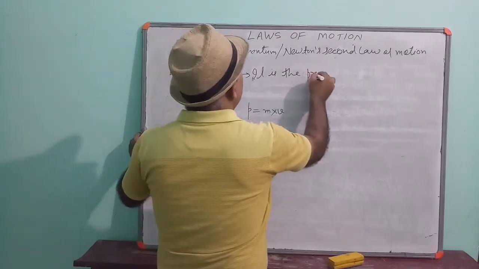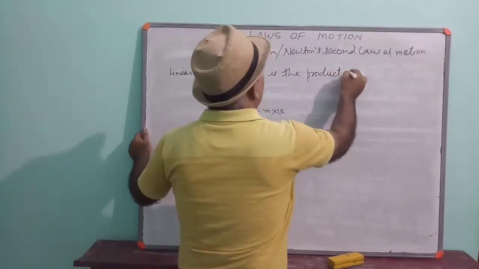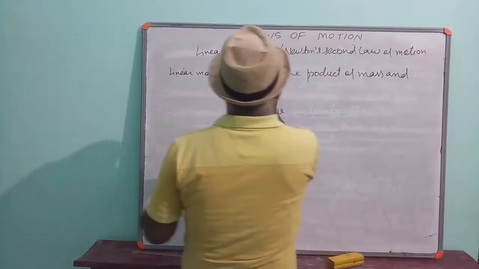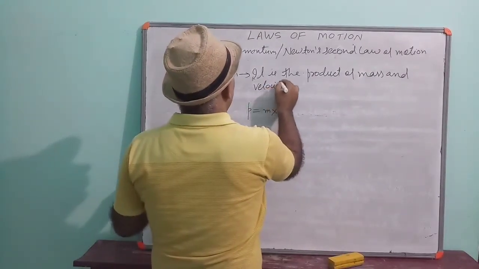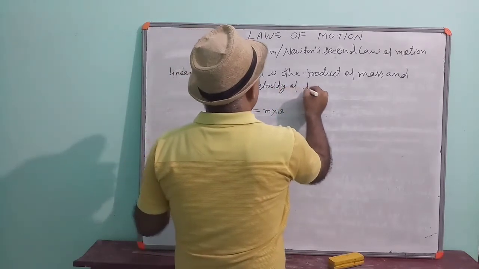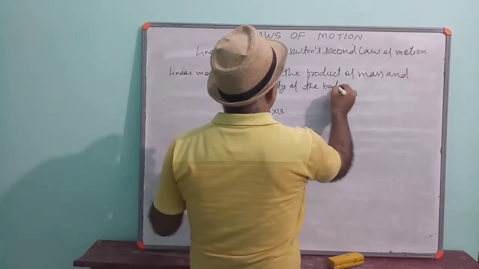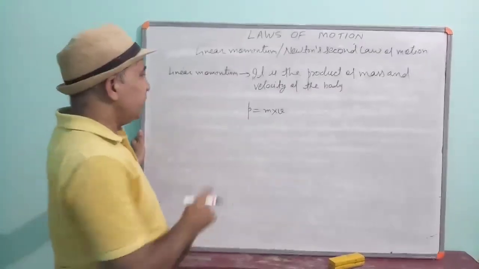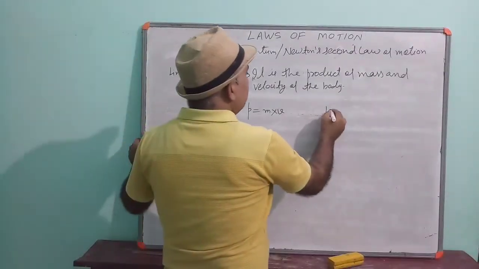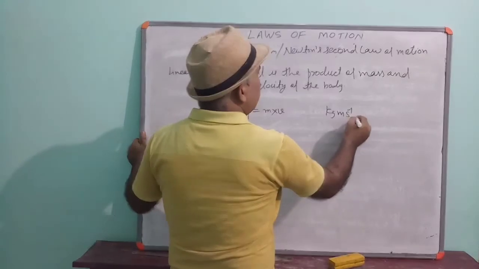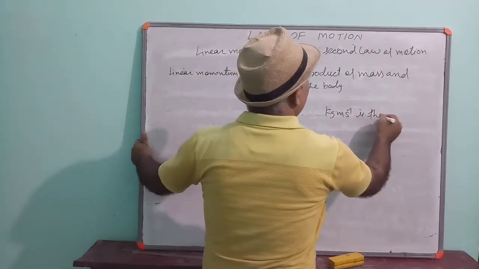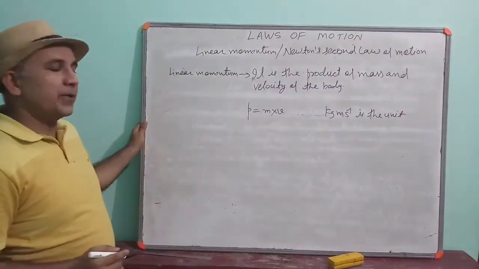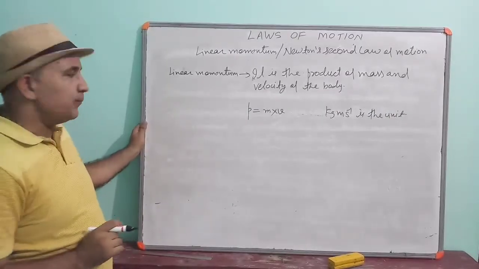It is the product of mass and velocity of the body. It is a vector quantity, children. Remember this point. And its unit is kilogram meter per second. Its SI unit is kilogram meter per second. Okay.